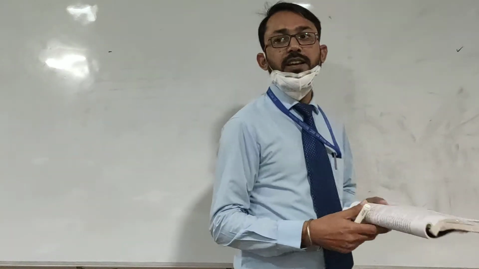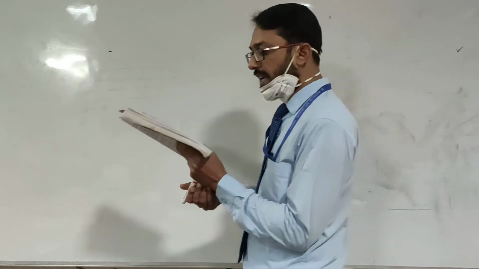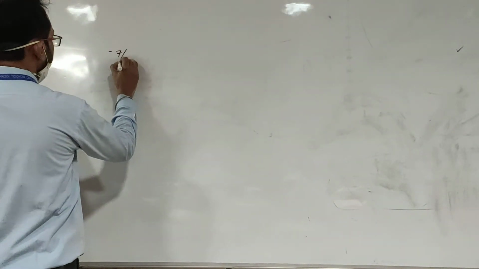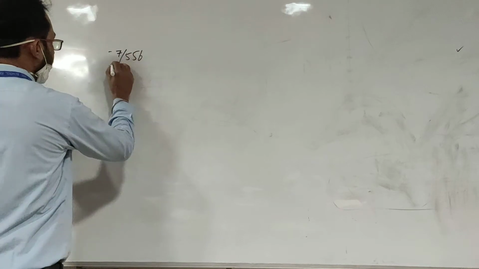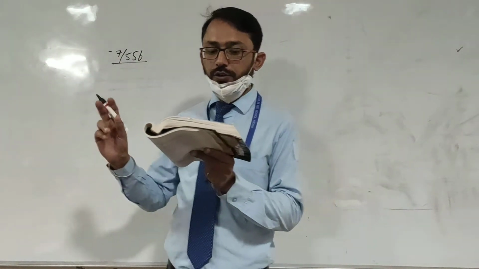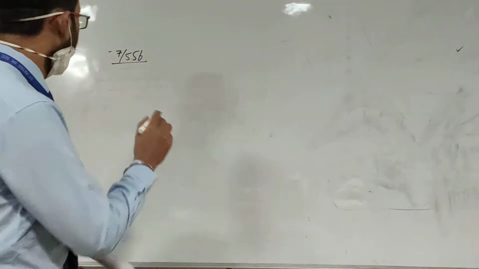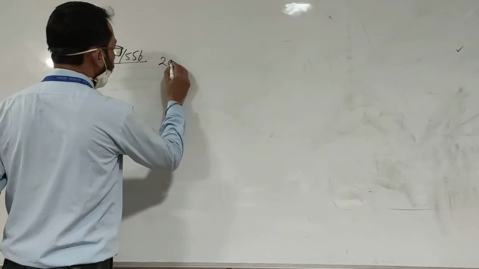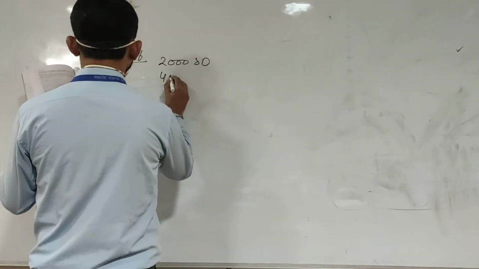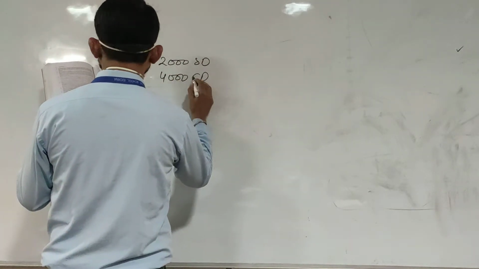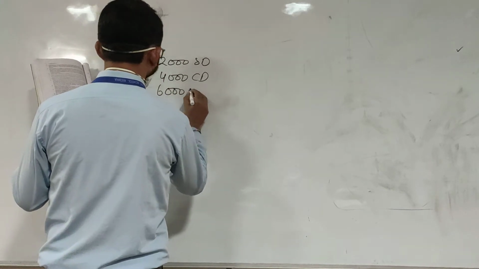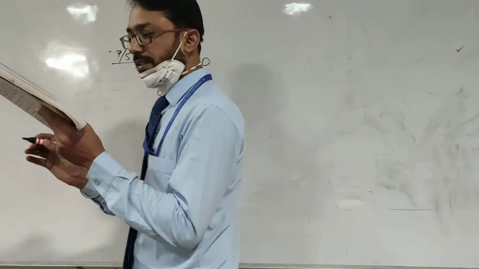Yes, we are taking question number 7 on page number 556. An insurance company insured 2000 scooter drivers, 4000 car drivers, and 6000 truck drivers.